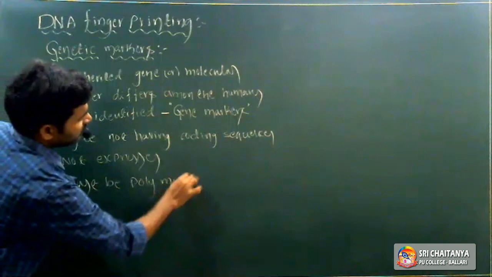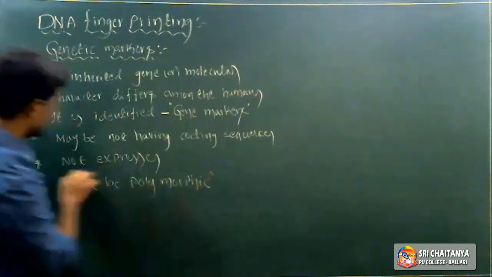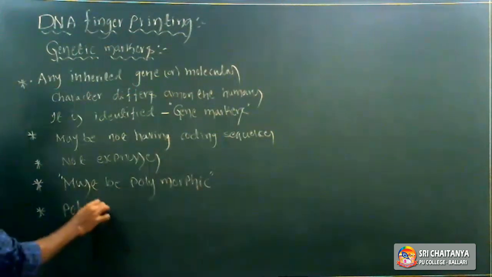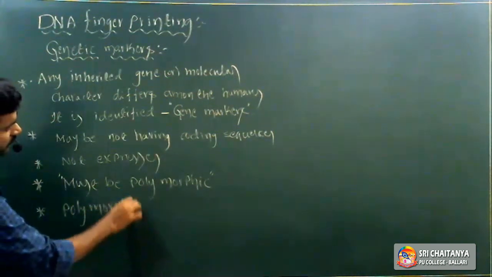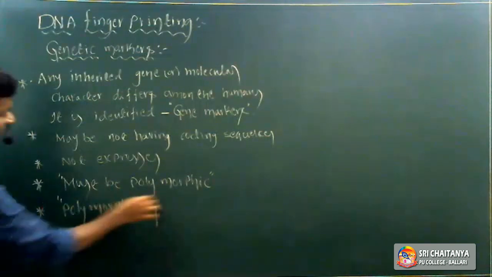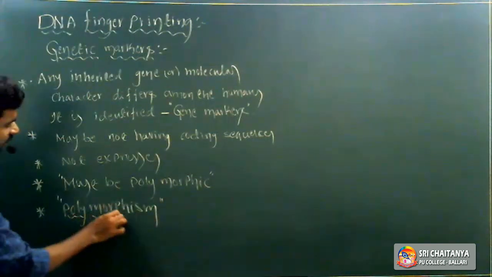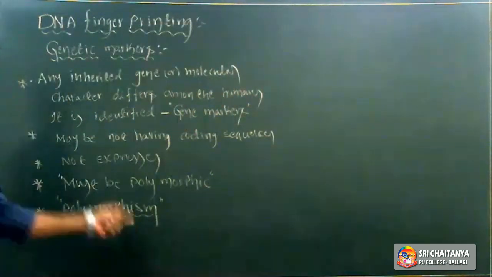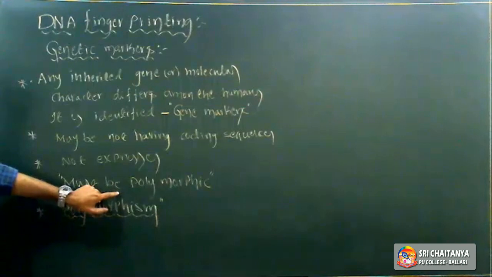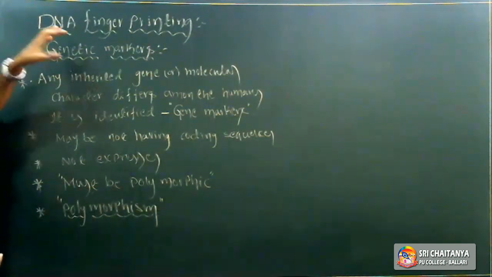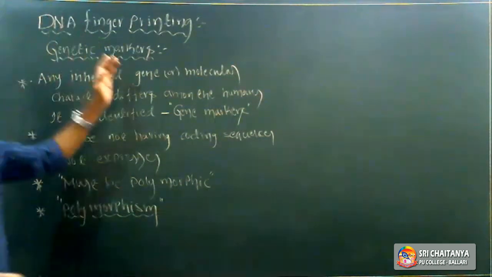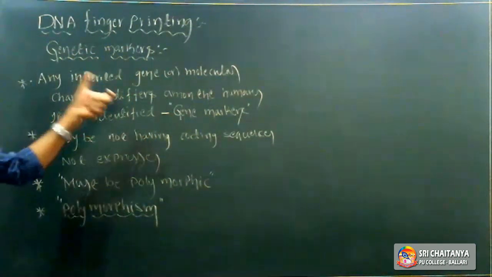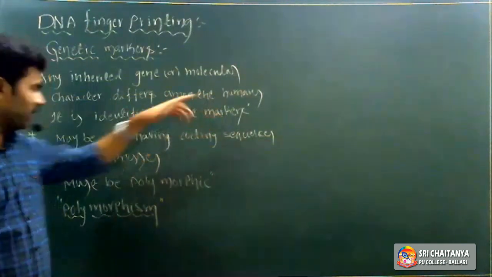So what is polymorphic or polymorphism? Small heading: polymorphism. Variations that occur in DNA sequence are called polymorphism. That is the definition. So genetic markers must be polymorphic. Any inherited gene or molecular character that differs among human beings is identified as a gene marker in the laboratory.